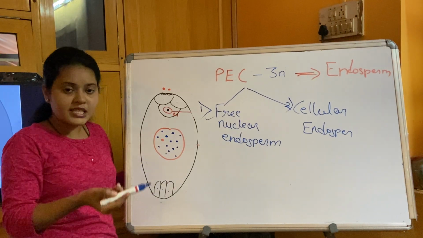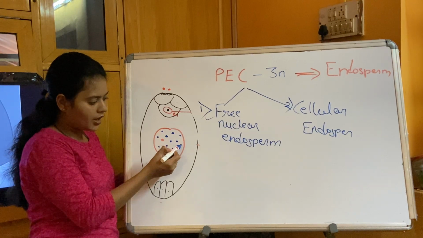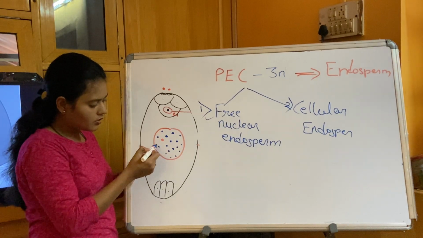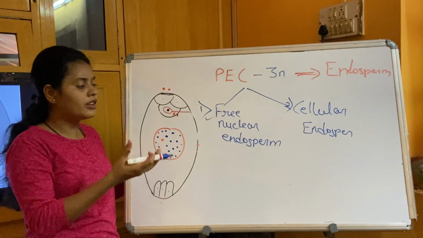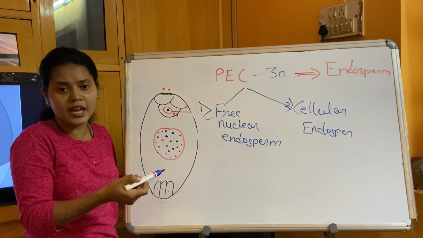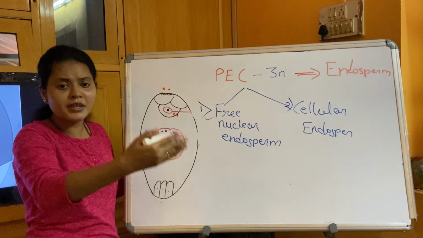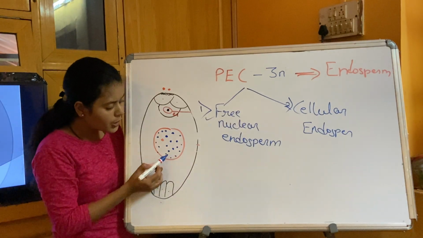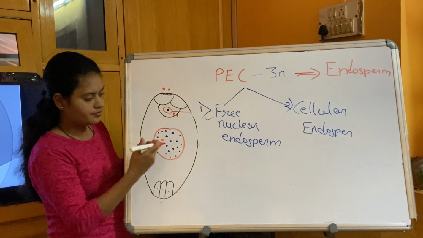Later, what happens is the peripheral nuclei. You can see one here. Depending on the need of the embryo, how much nourishment the embryo requires, the nuclei will keep dividing. And once it has taken the nourishment, after some period of time, the peripheral nuclei start developing cell walls like this.